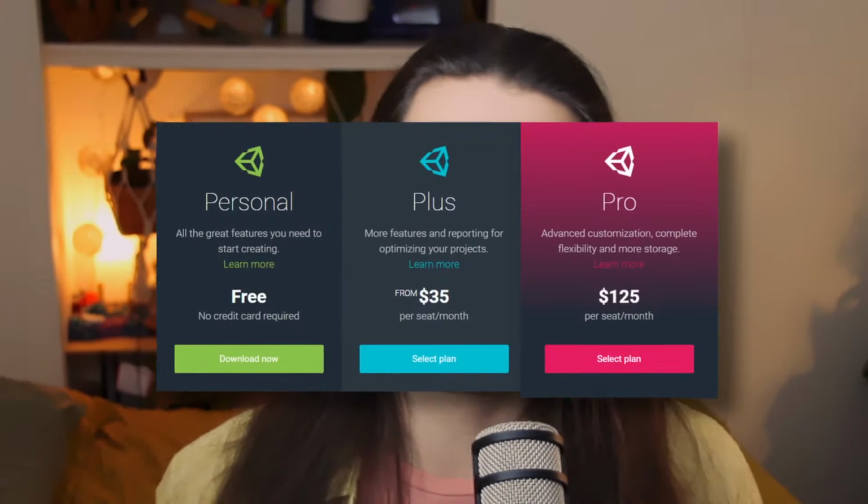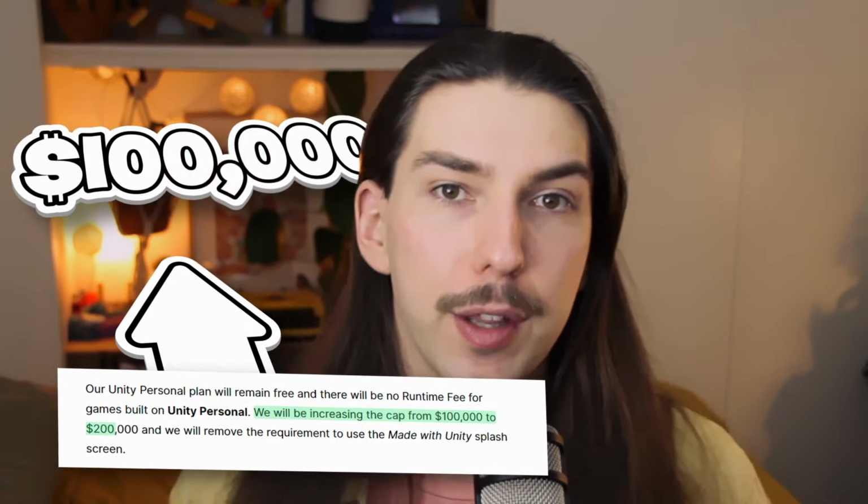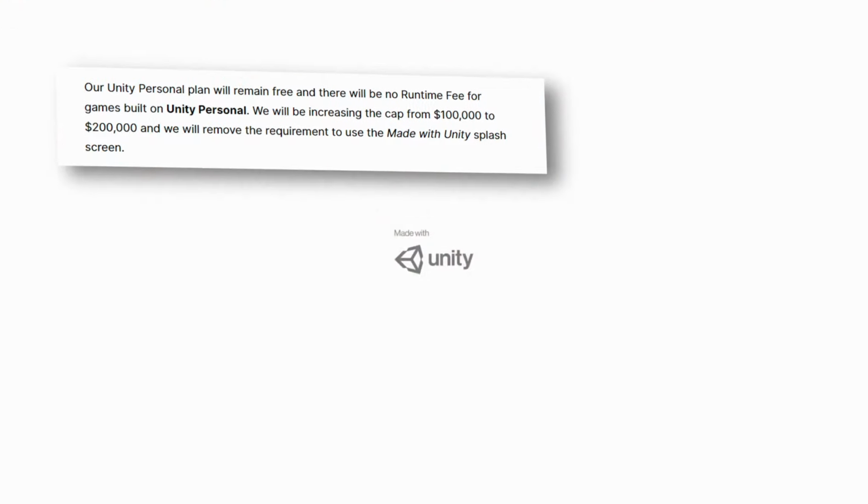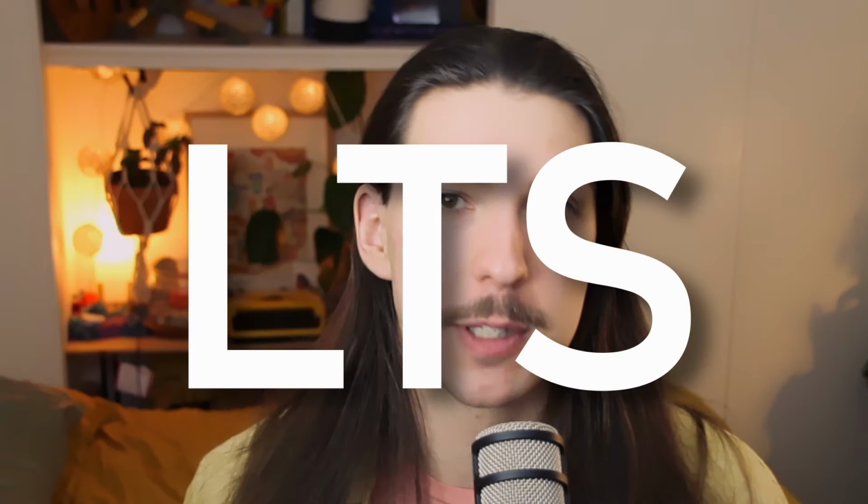We're back with the old subscription model revenue caps, except now with the sustained removal of Unity Plus, the limit for upgrading to Unity Pro has been increased from 100,000 to 200,000 US dollars. Before, the way that Unity Personal worked is you could use it up to $100,000 of revenue for your company. Now it's 200,000. And great news, the splash screen is completely optional for everyone, if you upgrade to the next long-term support version of Unity.